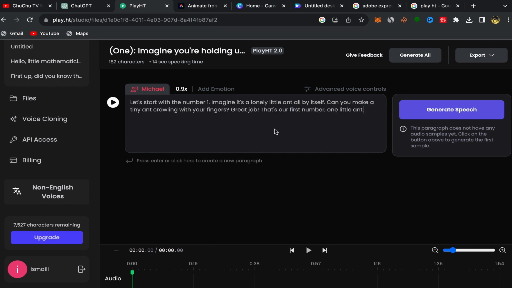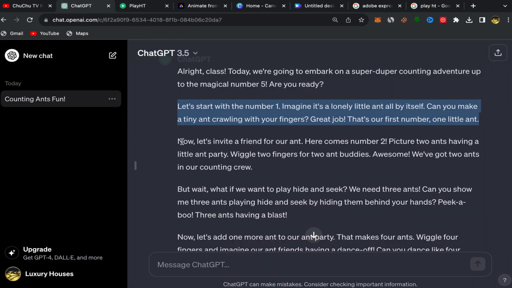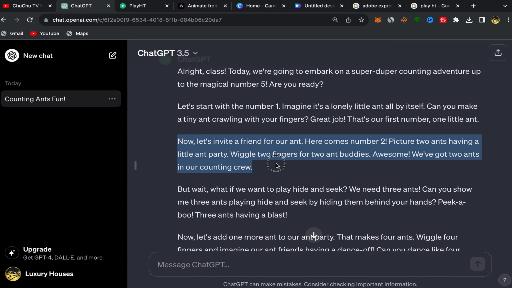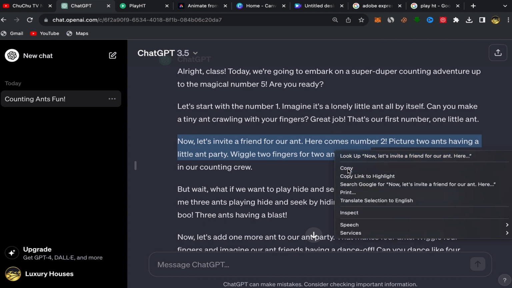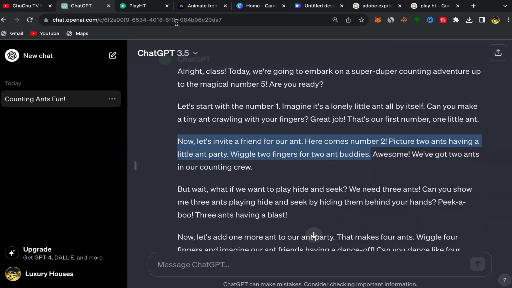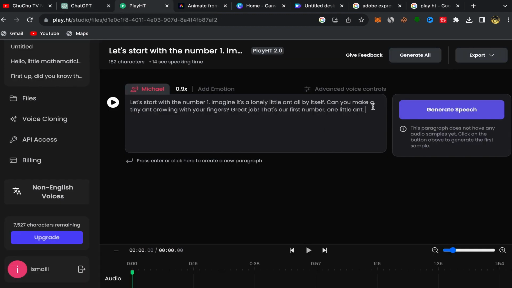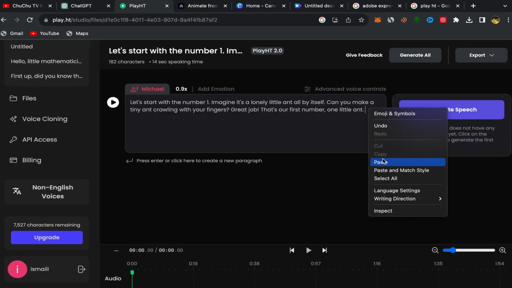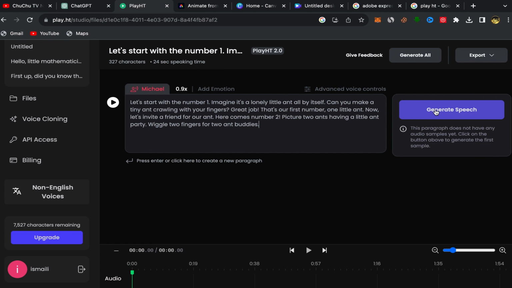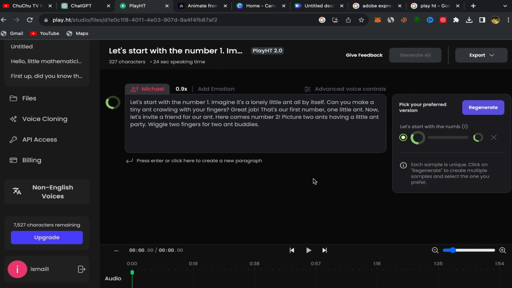Okay, let's put this script. Let's go to ChatGPT and I'm going to copy just this part, guys. Let's add this one. I don't want to make the video too long for you, so let's add just this one over here and click on generate speech, and your voiceover will be recorded.